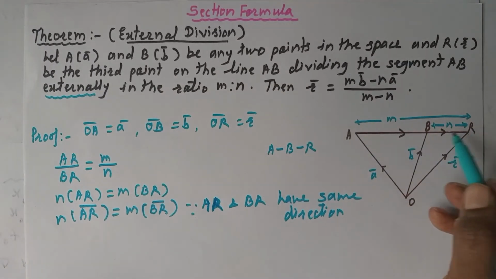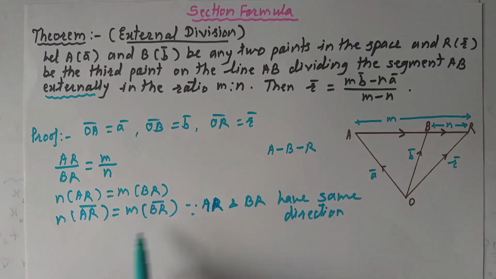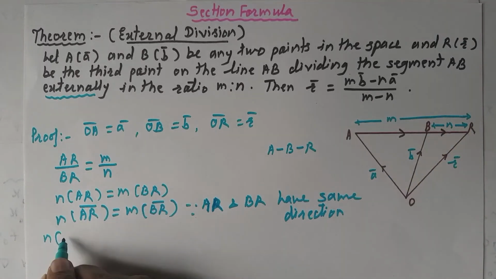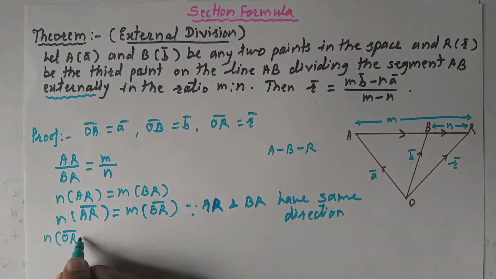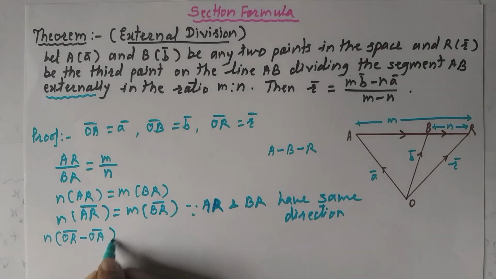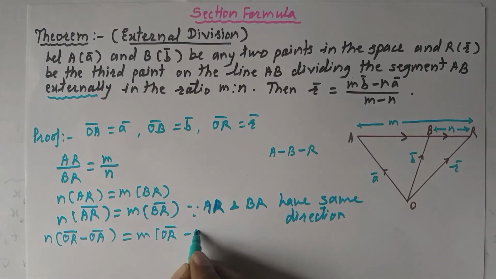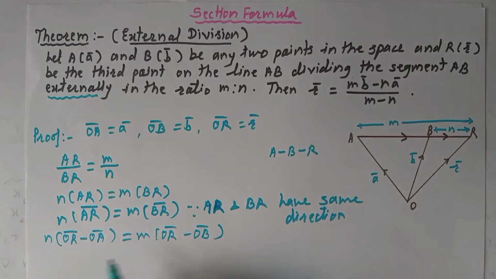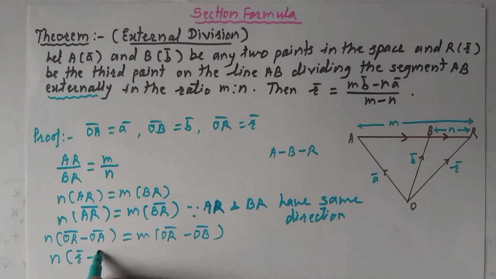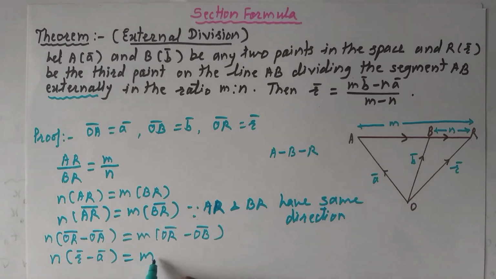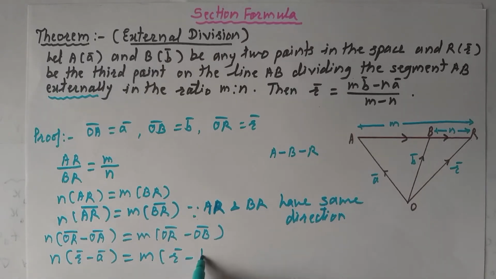Write down these vectors in terms of their position vectors: n times (OR minus OA) equals m times (OR minus OB). Then write down their position vectors: n times (r bar minus a bar) equals m times (r bar minus b bar).